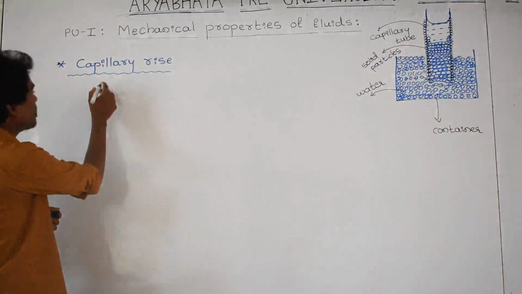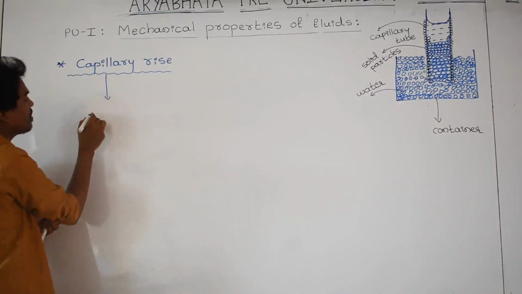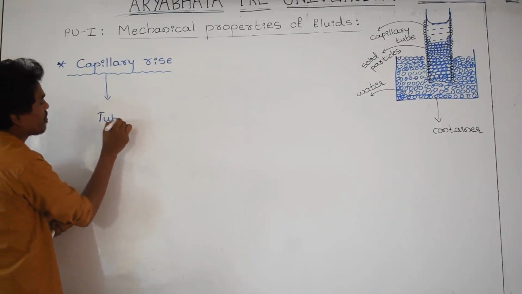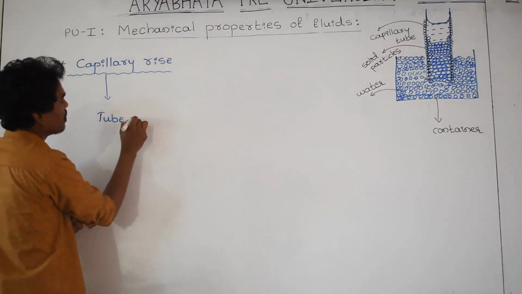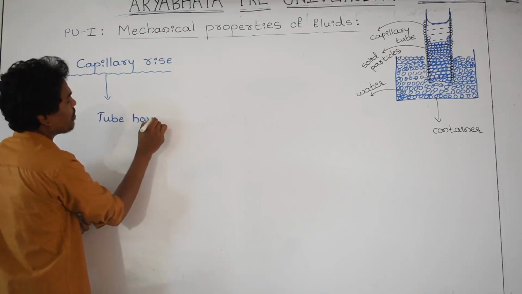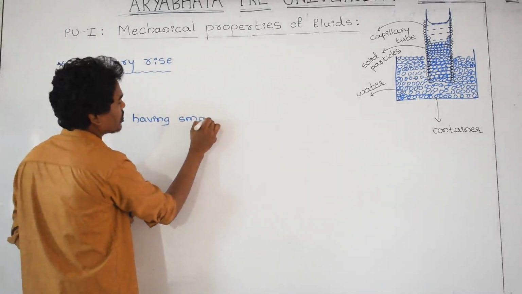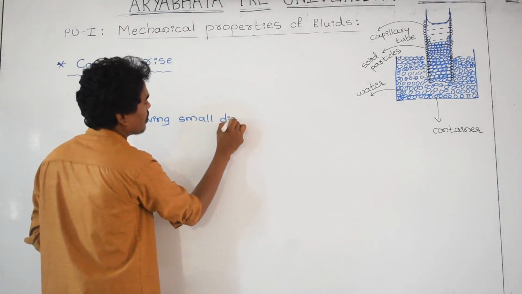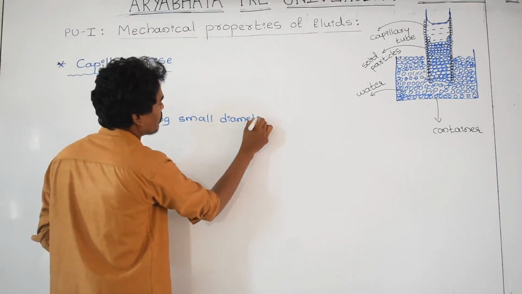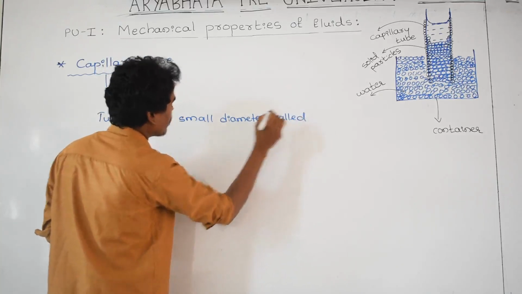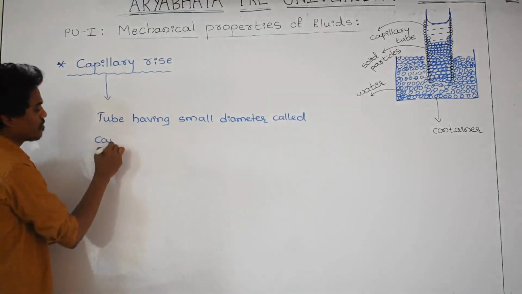The word capillary indicates a fine tube, a tube having a very small diameter, called a capillary tube.